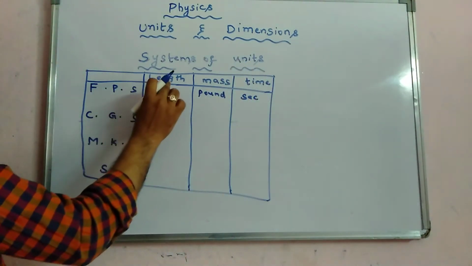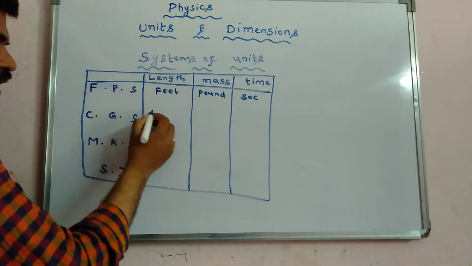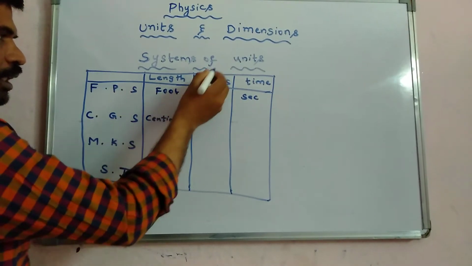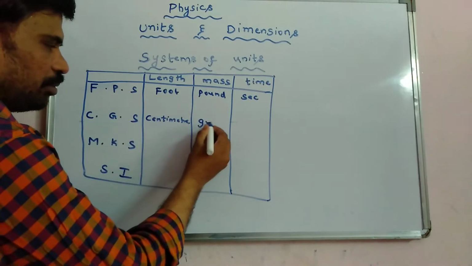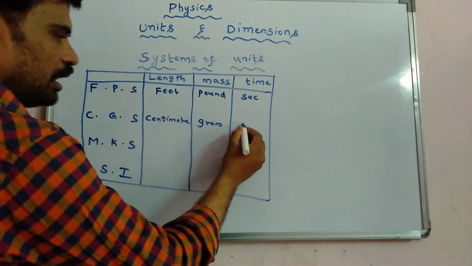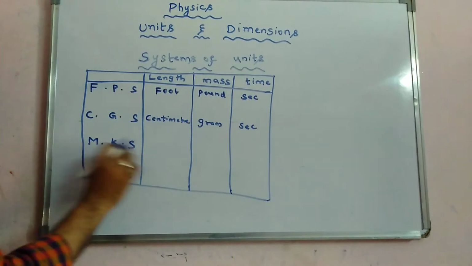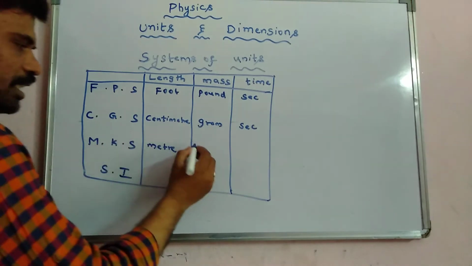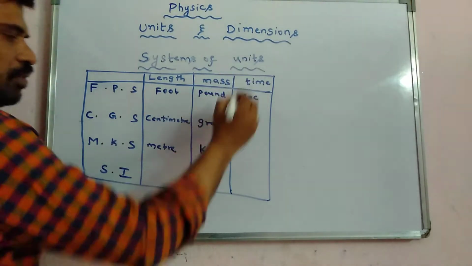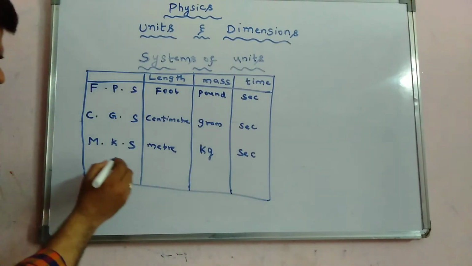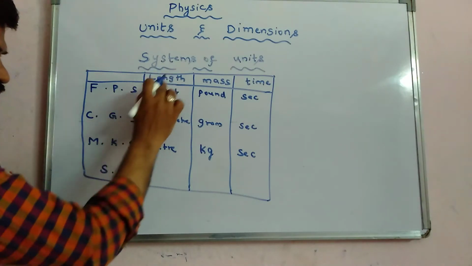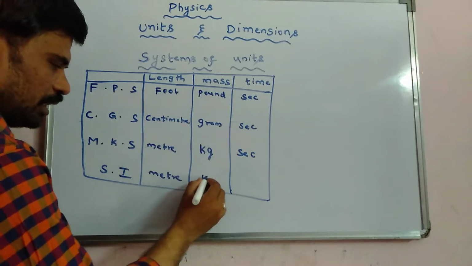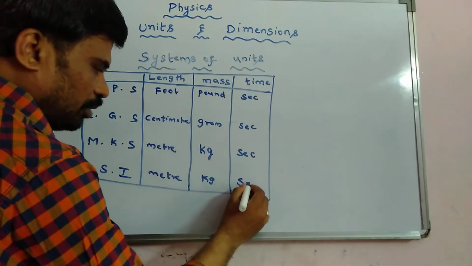In the CGS system, the unit of length is centimeter, for mass it is gram, and for time it is second. In the MKS system the unit of length is meter, for mass it is kg, and for time it is second. In the SI system the unit of length is meter, for mass it is kg, and for time it is second.